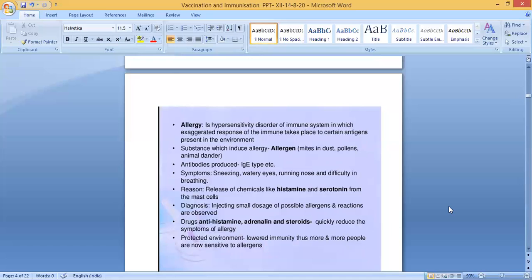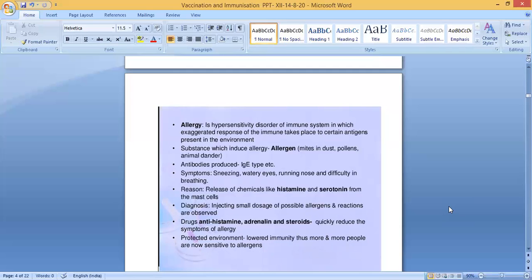Then what is meant by this allergy? It is a hypersensitivity disorder of the immune system in which an exaggerated response of the immune system takes place to certain antigens present in the environment. So what is meant by allergy? Allergy is a hypersensitivity disorder of the immune system in which an exaggerated response of the immune system takes place to certain antigens present in the environment.